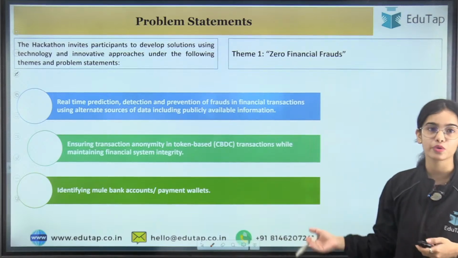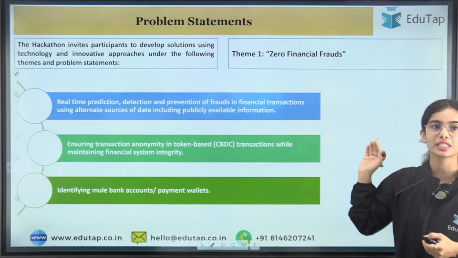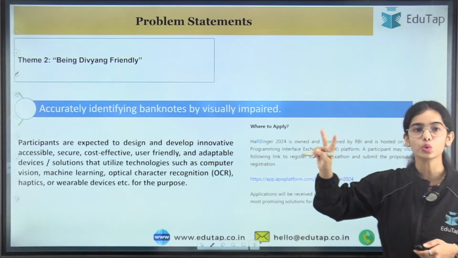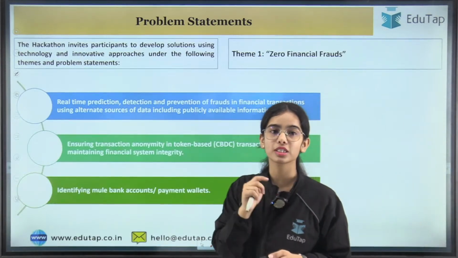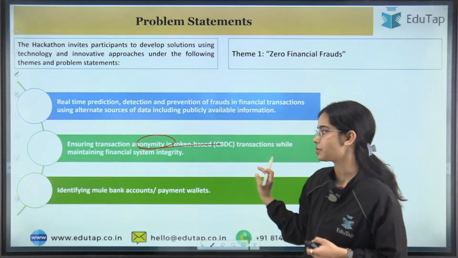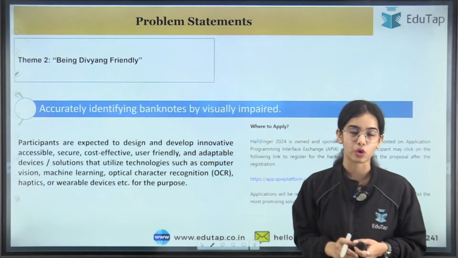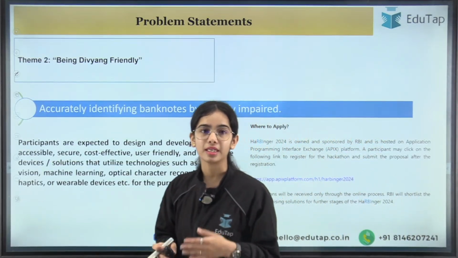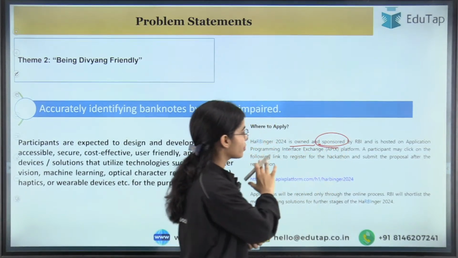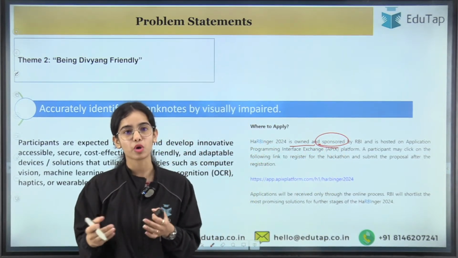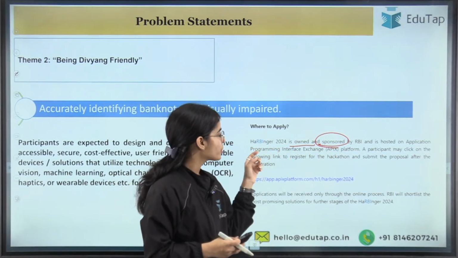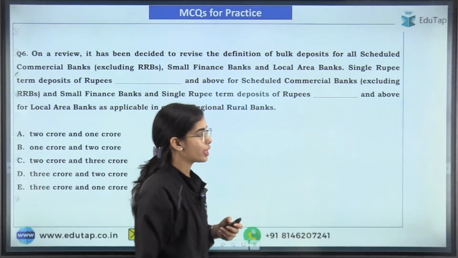The Harbinger 2024 has been launched. The zero financial frauds as well as being Divyang friendly, these were the two themes of this Harbinger 2024. Ensuring transaction anonymity in the token-based CBDC is part of zero financial frauds. Okay. Now the RBI owns and sponsors the Harbinger usually. Now it is hosted on the application programming interface exchange platform.